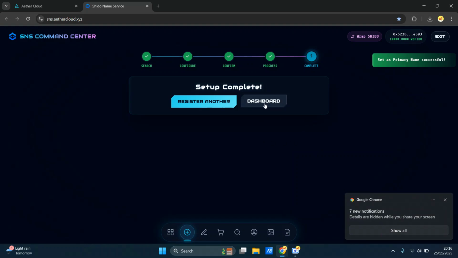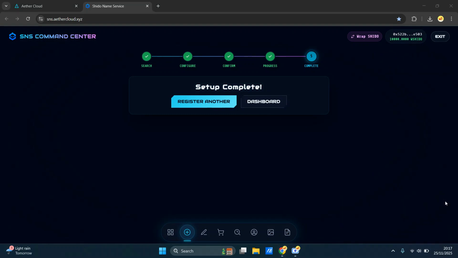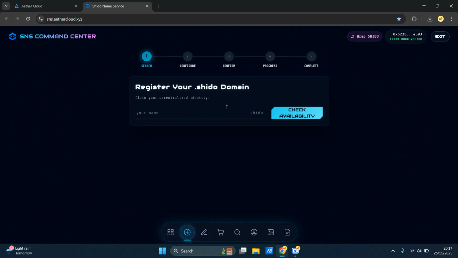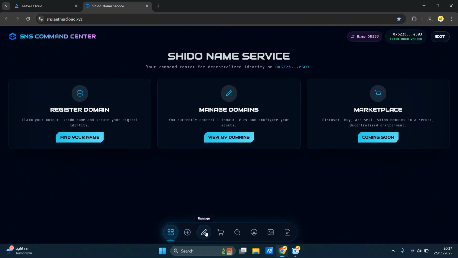So now let's go back to the dashboard. Can you see over here? So that's it. It's done now. So if we go here and check Shinobi, let's check availability. It's gone, mate. That's because I took it. So let's go back to the bottom here. This is the registration process. This is your dashboard. You can go manage here, which is a shortcut to that. So that pen thing here is the same thing here.